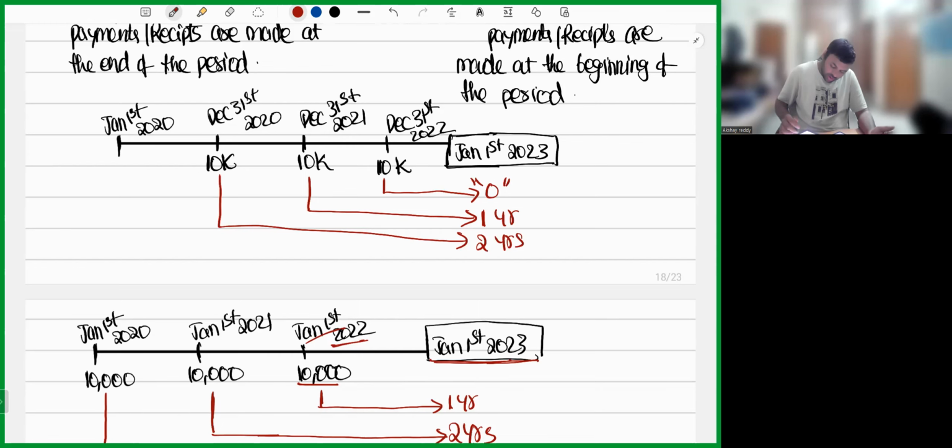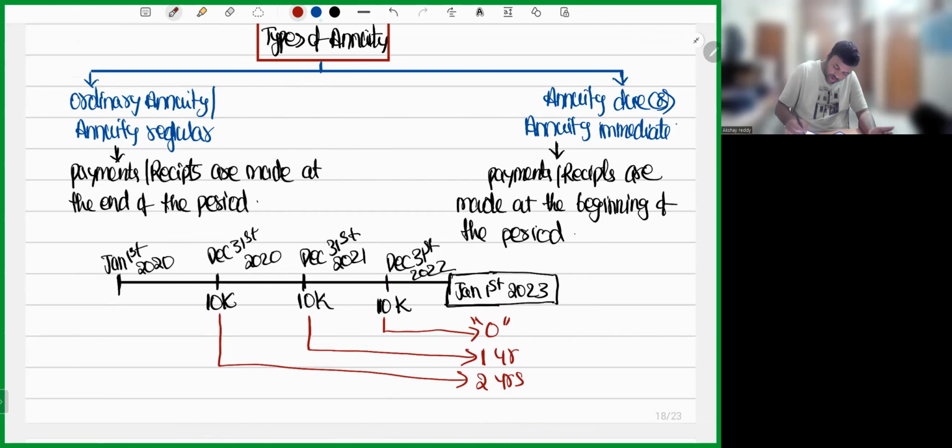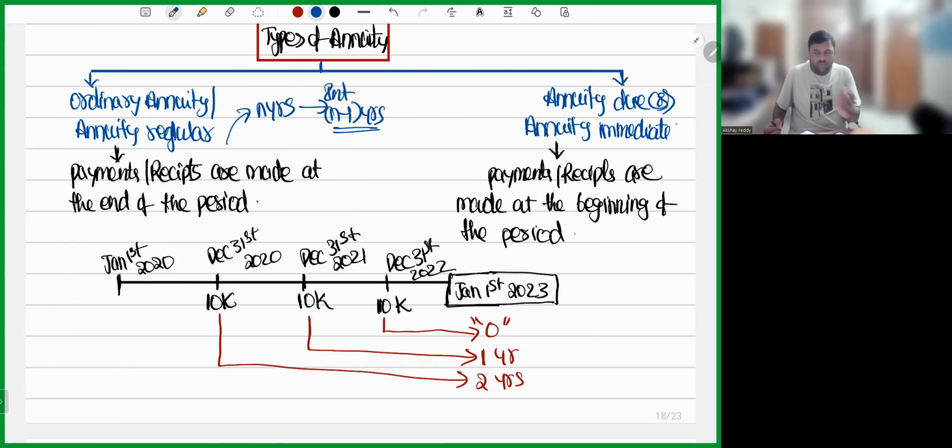In ordinary annuity, my dear friends, if you are making deposit for n years, you will get interest for n minus 1 years, for 1 year less. Sir, what about annuity due? If you are making deposit for n years, you will get interest for all the n years. Sir, if I'm making deposit for 10 years, in ordinary annuity, for how many years will I get interest? 9 years. In annuity due, for all the 10 years. So this is the difference between ordinary annuity and annuity due.